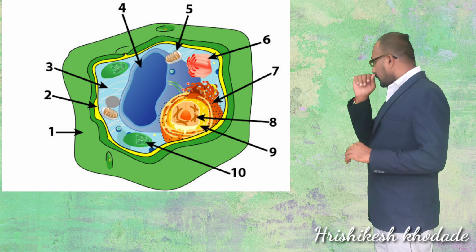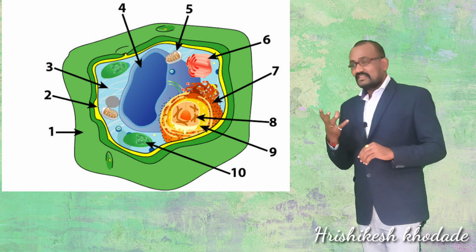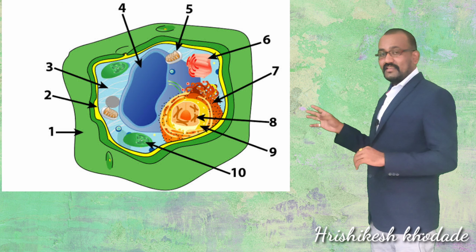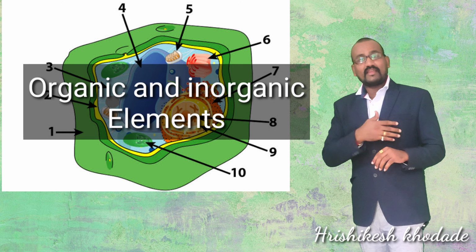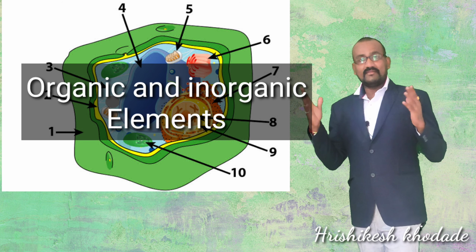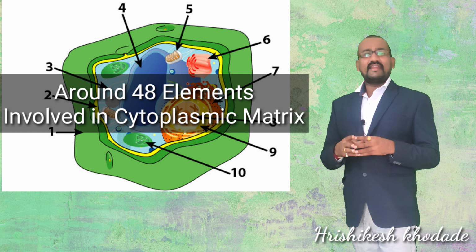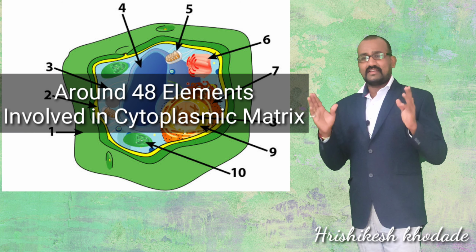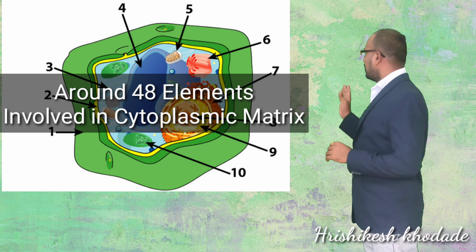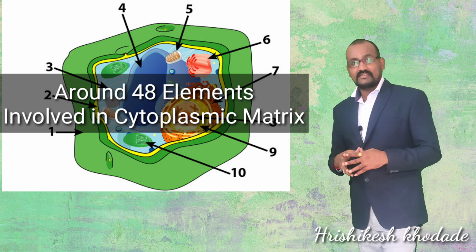Inside the cell, the cytoplasmic matrix is made up of different organic and inorganic elements. Mainly around 48 to 50 different elements are required to build up this cytoplasmic matrix.